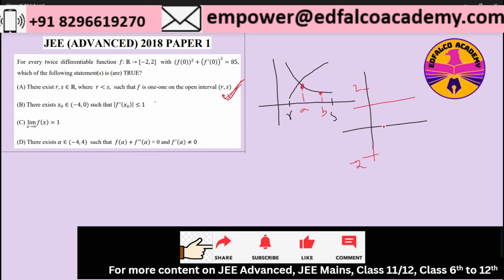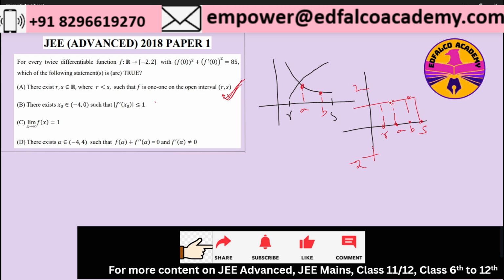Now in this case, if my r is here, my s is here, and in between, I take a value a and a value b of x, then the values of f of a and f of b will come the same, right? Both the values will come the same. And then in that case, it will not remain a one-to-one function, right? Because multiple values of x are pointing to the same value of f of x. So in that case, it will not remain injective.